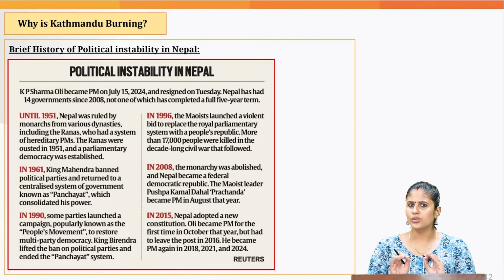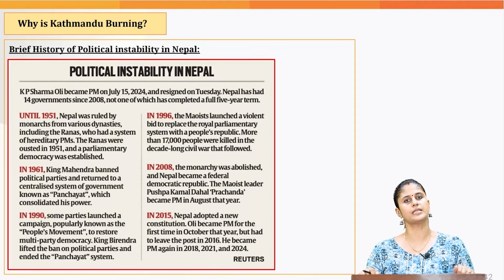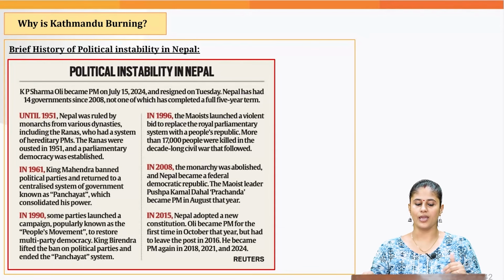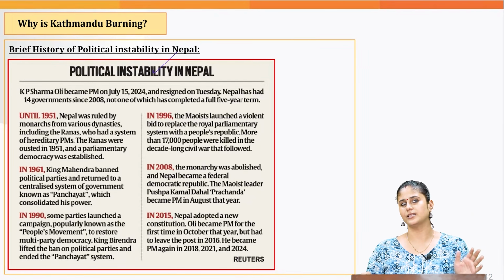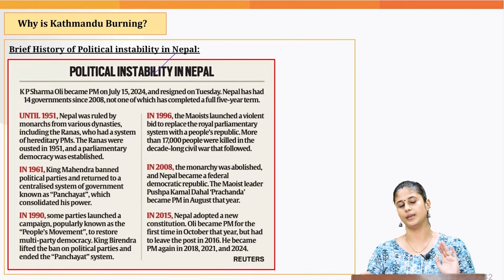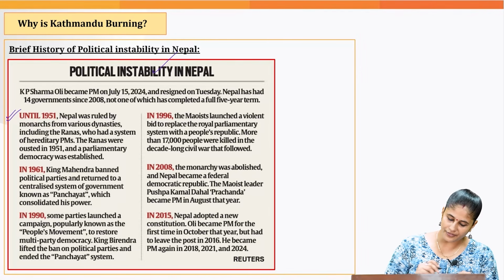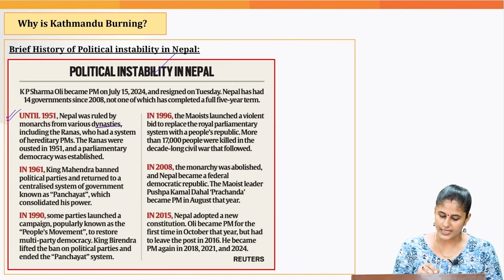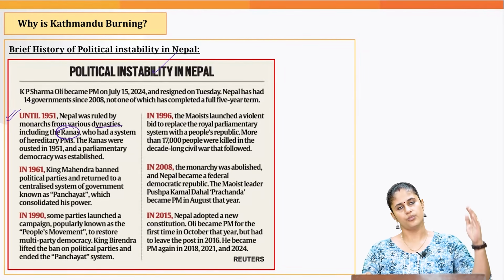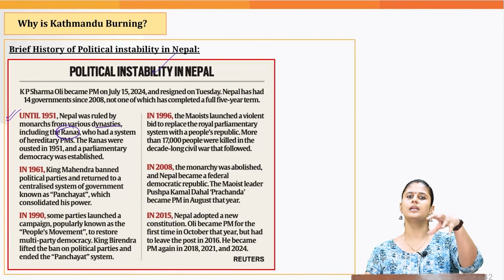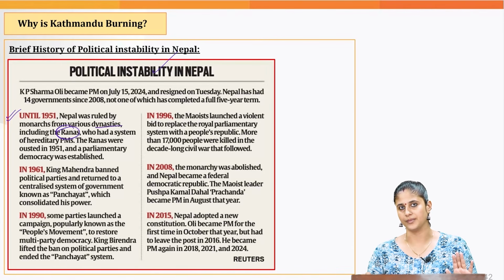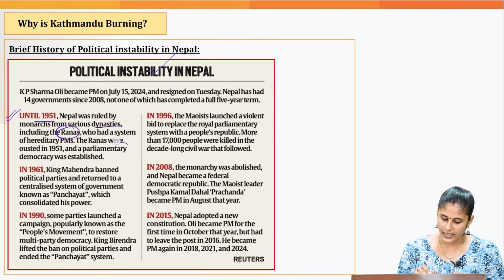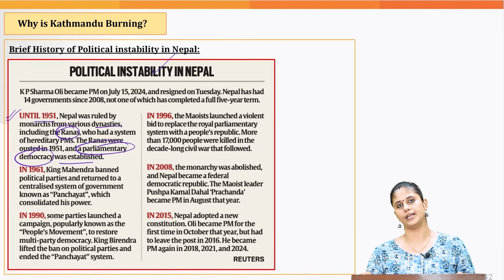Now, is it the case that it is for the first time we are witnessing political instability in Nepal? The answer is no. We have a history of political instability in Nepal. This is not the first time that you are witnessing instability in Nepal. Till 1951, Nepal was ruled by monarchs, various dynasties including the Ranas. Monarchy basically means that you become a leader based on heredity. But then this system ended in 1951 and a parliamentary democracy was established in 1951.